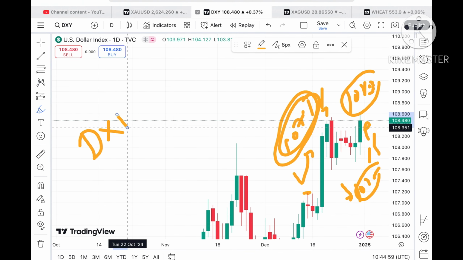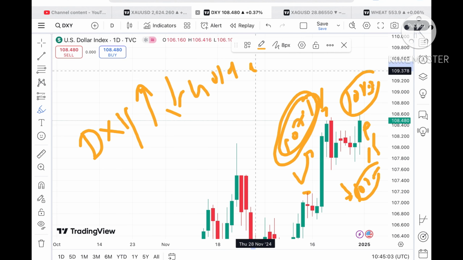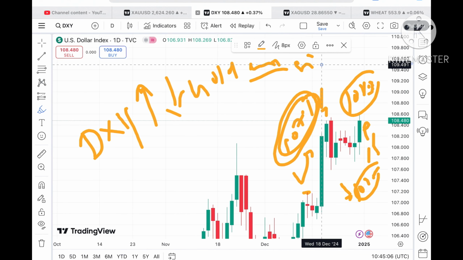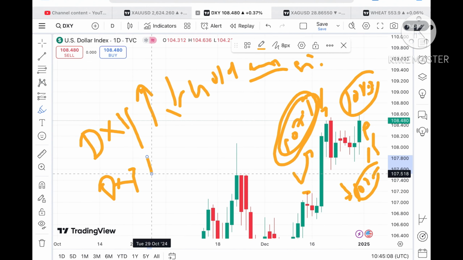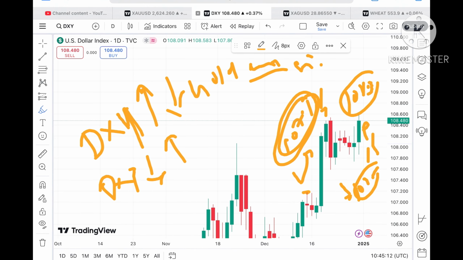Okay, so when the dollar index starts going upside, we can see the gold price will come down. Similarly, the crude price as well as the silver price will come down. Suppose the dollar index starts going down, we will see the opposite, that they go up on this side.